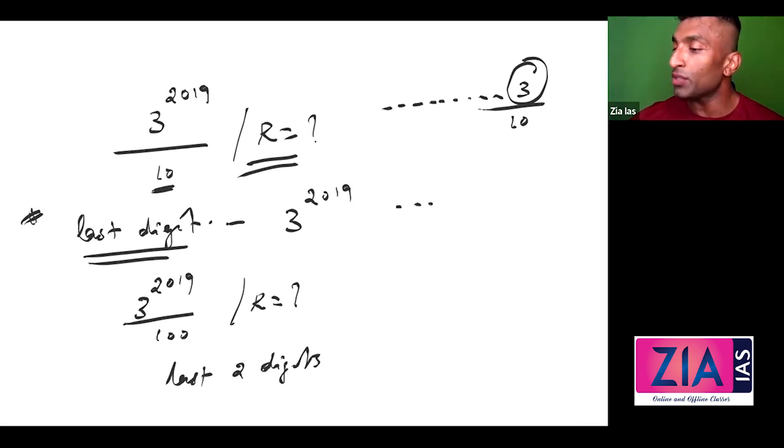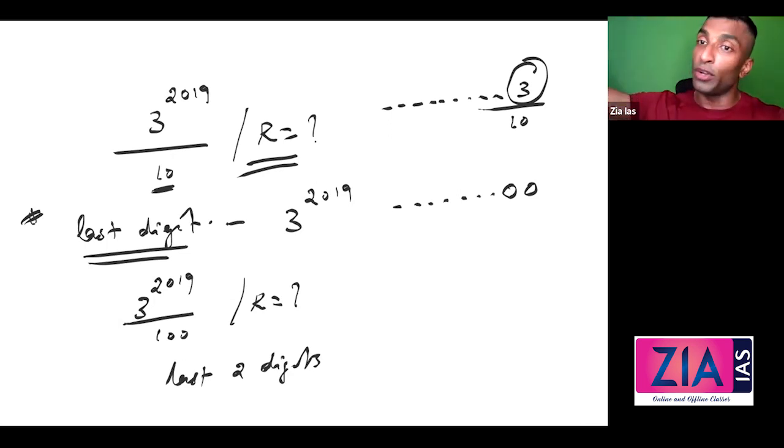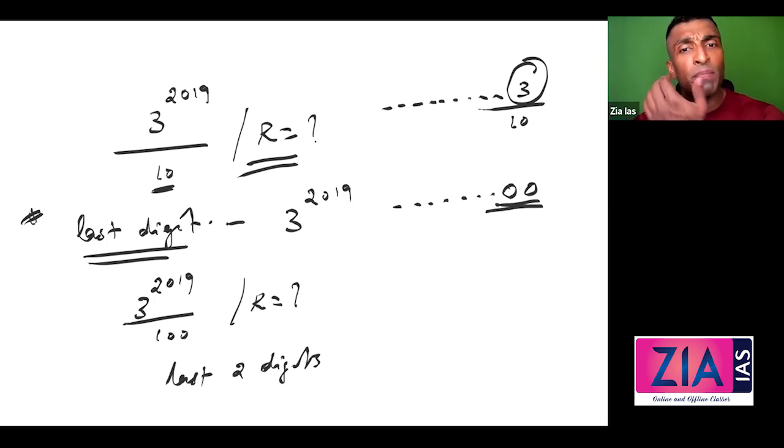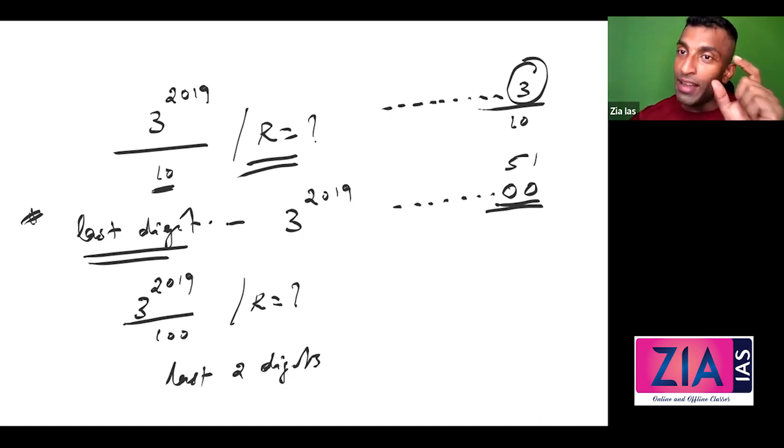So any number, if the last 2 digits are 0, like 100, 200, 300, 11,000, 13,000, 13 crore, 14 crore, whatever, when you divide by 100, there is no remainder. Let's say last 2 digits are 51. Then what will happen when you divide by 100? You will get 51. So divide by 10, remainder is last digit.